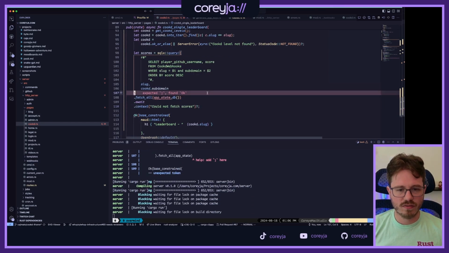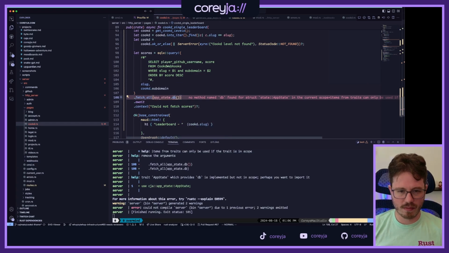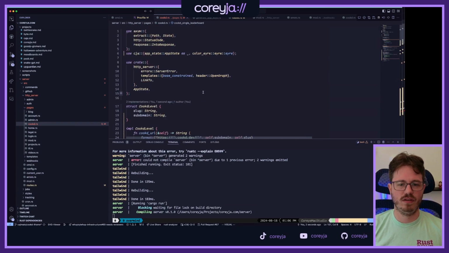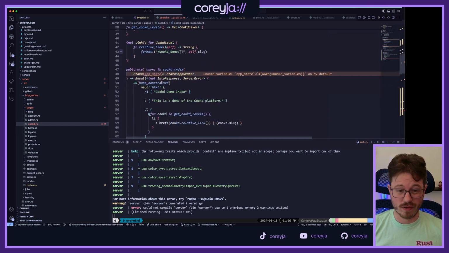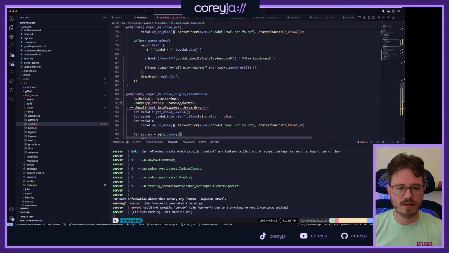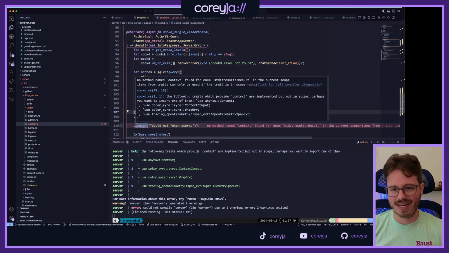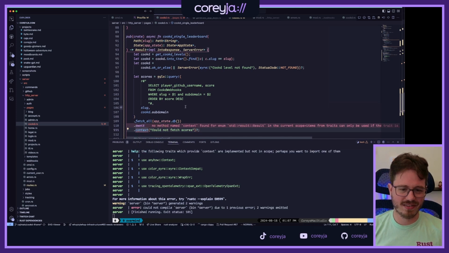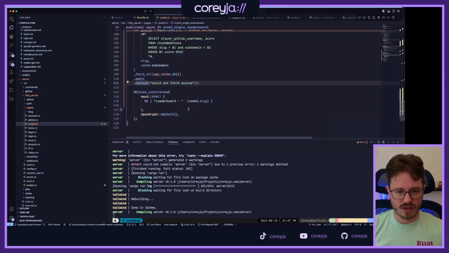Await, context could not fetch scores. Perfect. This needs an import from my app state, except I have a trait and a struct called app state. So when I import the trait, I have to import it as underscore. Annoying. It's a mistake. I didn't, it's not a mistake, I meant to do it. It just turns out that it's not actually a really good idea. Let's get context and scope so I can call that. Awesome. Okay, so now we have scores.